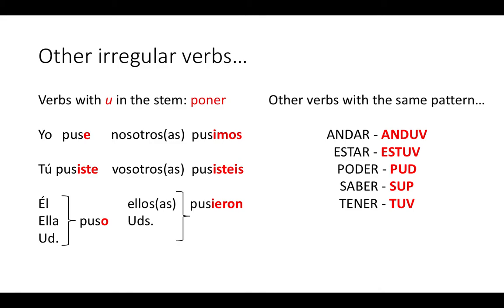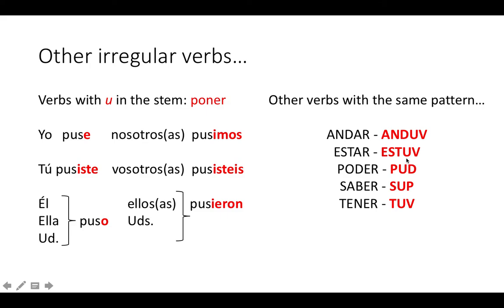And I put here on the right side, and I'd like you to take a look at that right here as I'm pointing with my mouse. We have andar, which completely changes the stem here. It's andu. So you're going to use the stem and then add the endings that I provided here in red for you in the poner conjugation of the verb. So it would be anduve, anduviste, anduvo, anduvimos, anduvisteis, anduvieron.